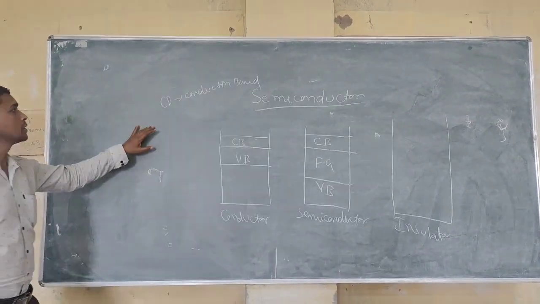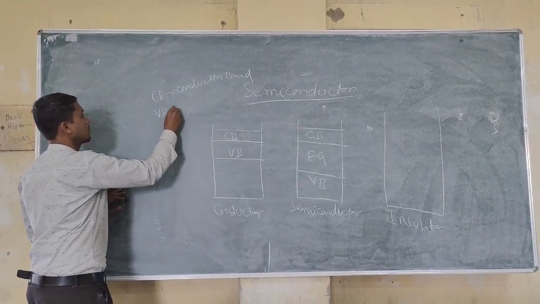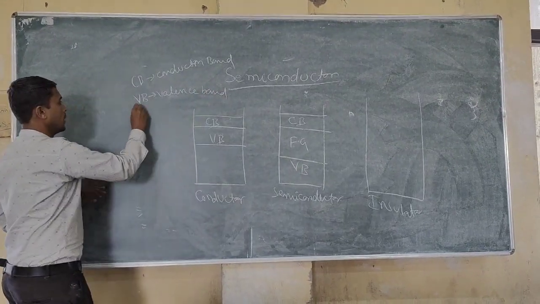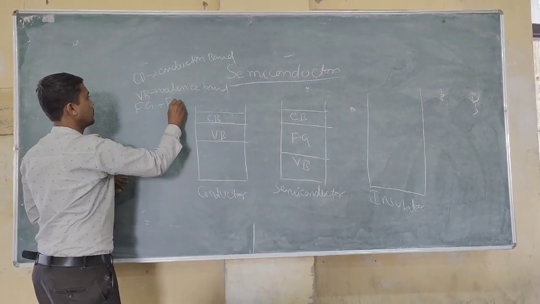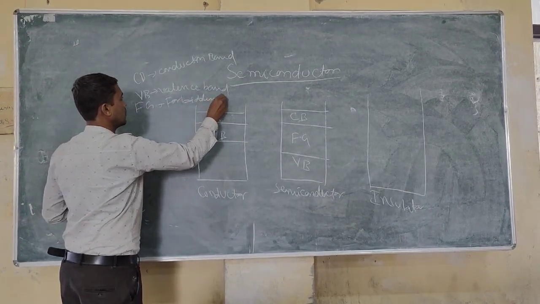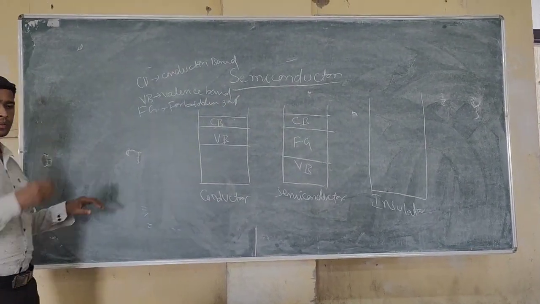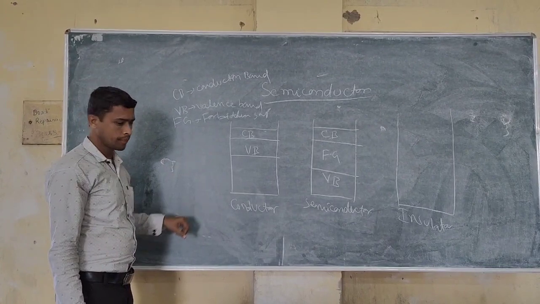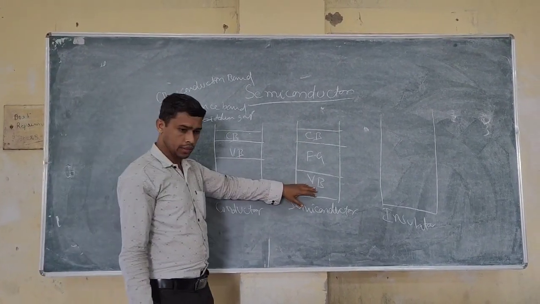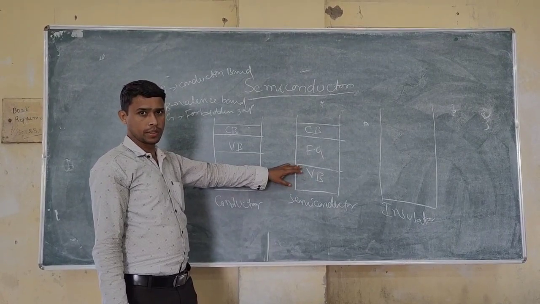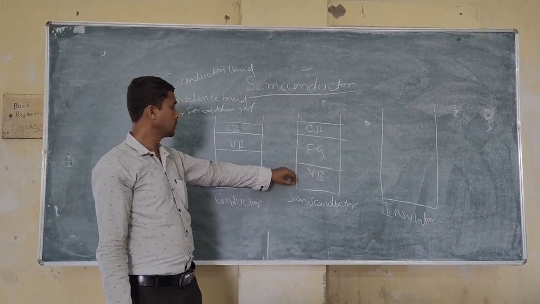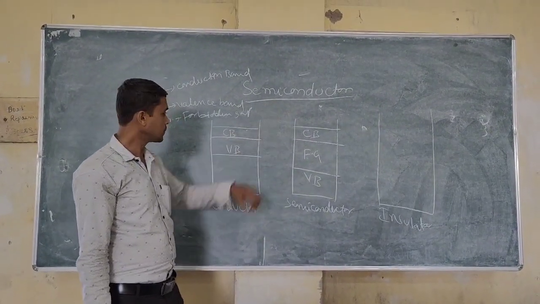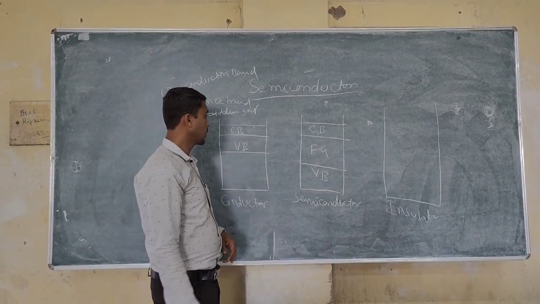Okay, everyone is getting it. V means valence band. G means forbidden gap. Listen carefully. CB means conduction band, V means valence band, G means forbidden gap. So valence band, the lowest band in which actually the electrons exist. After getting some energy, they move to the conduction band by overcoming the forbidden gap.